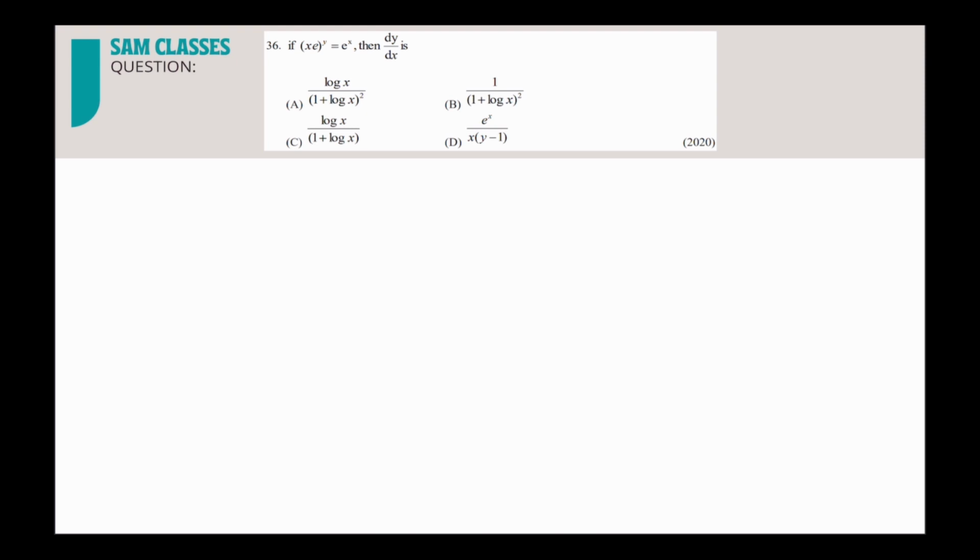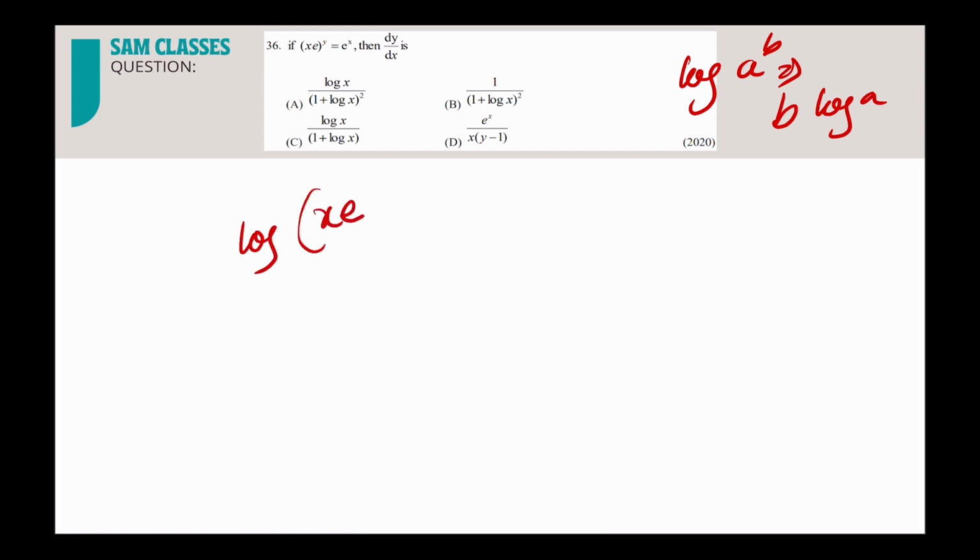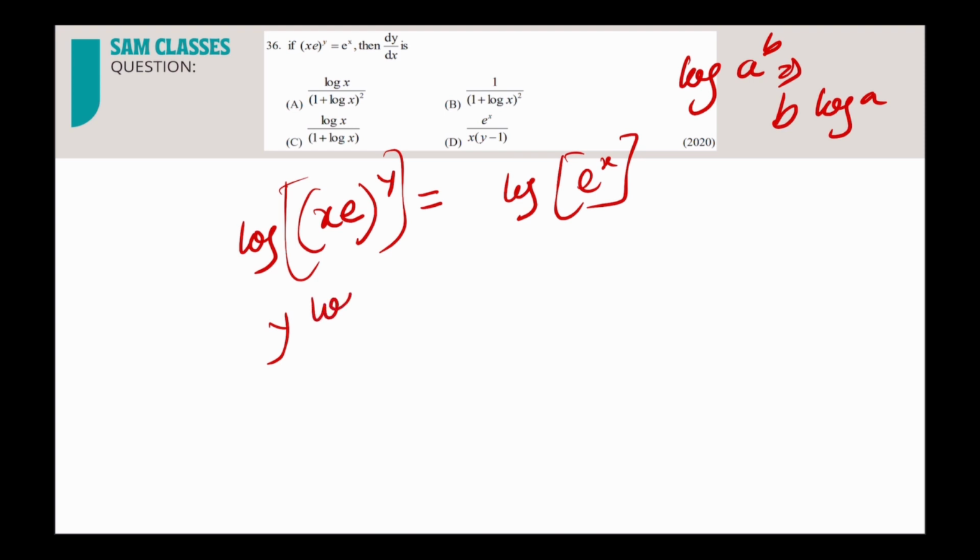Let's see this question. Again, we can take log and make it simple and solve it faster. The moment we take log, what will happen? Let me tell you the property. Log of a power b is equal to b log a, b will come in front. So it will be log of x e whole y equal to, I've taken log on this side, log of e power x. So y will come in front, y log of xe is equal to x log e. Now log e is 1.